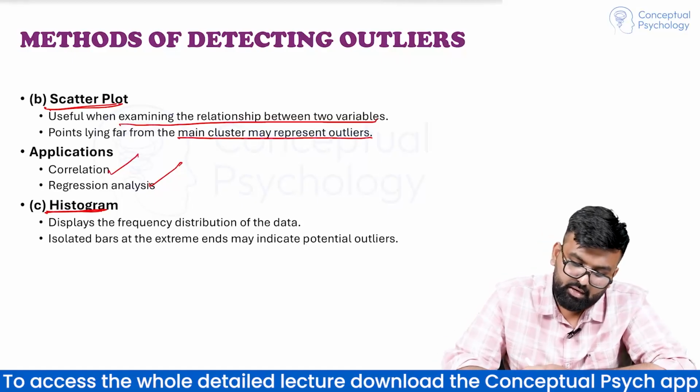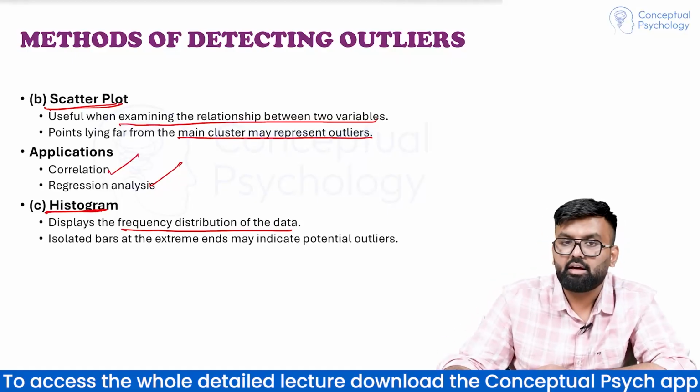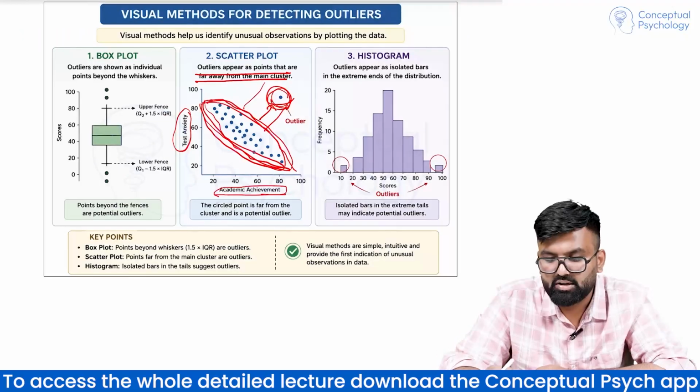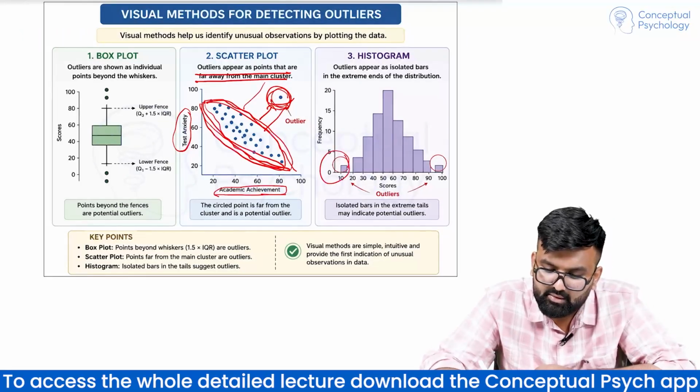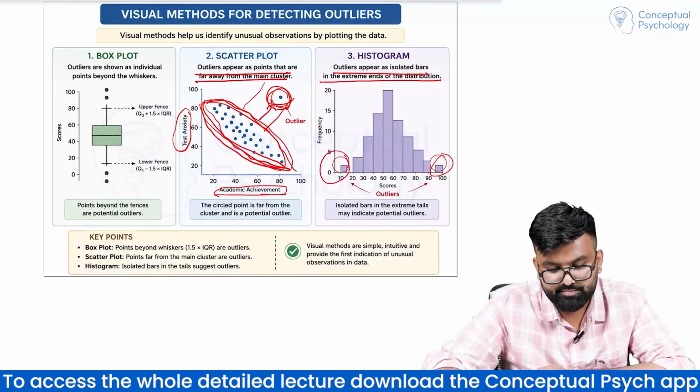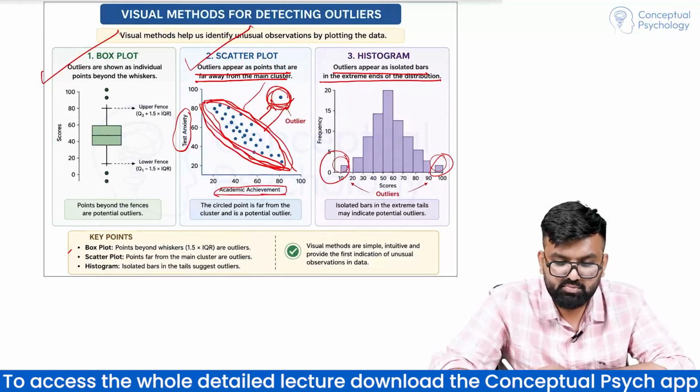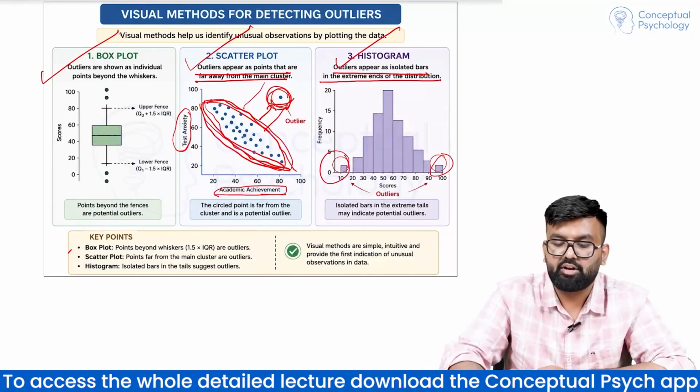Then histogram. It displays the frequency distribution of the data. We have already studied these. Isolated bars, the extreme ends may indicate potential outliers. Like this, these are outliers. Outliers appear as isolated bars at the extreme ends of the distribution. So ये तीन methods हैं, visual methods हैं, box plot, scatter plot and histogram.